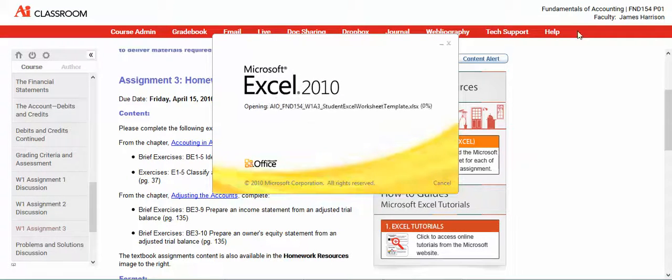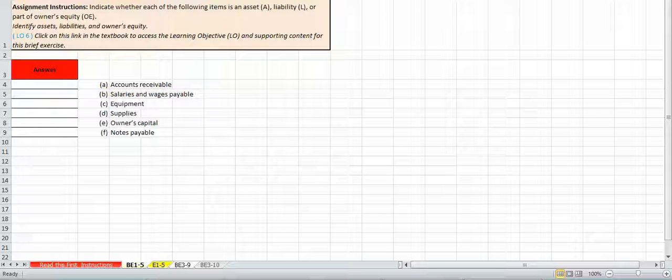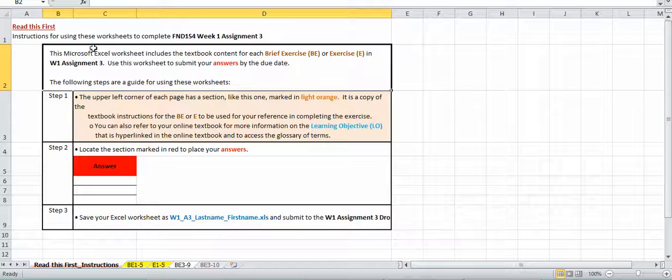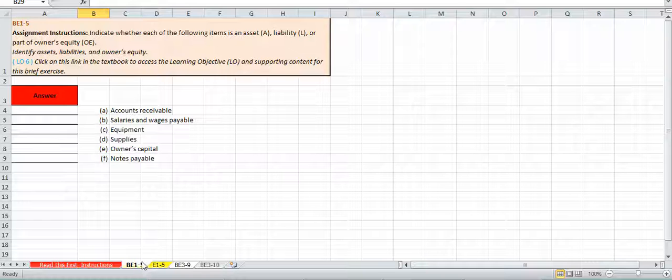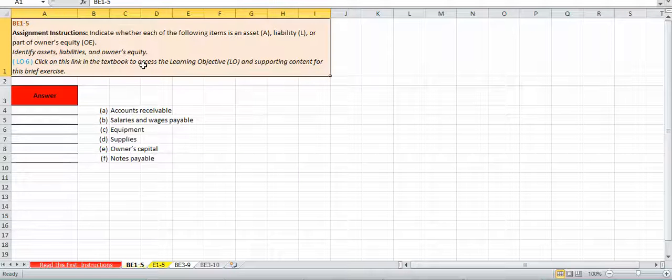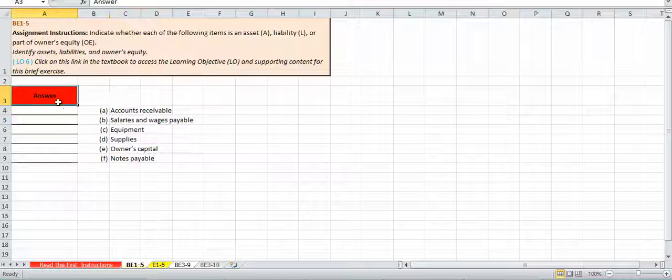So let me move this over here. Read the instructions here to give you basically a how-to. You're going to always have tabs in the bottom. This week we have 4 homework problems. This week is pretty light. Basically this is the assignment from the text, and you're just going to put, is it an asset, A, L for liability, or OE for owner's equity. These are types of accounts.